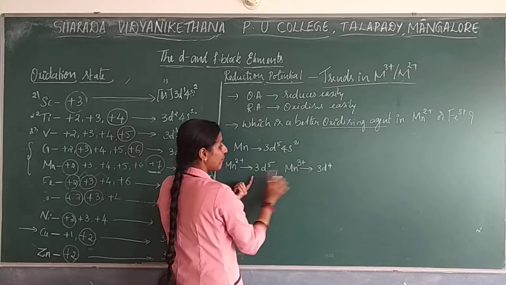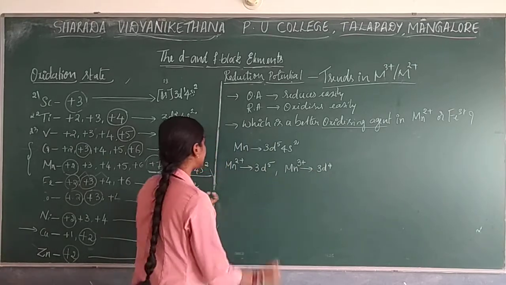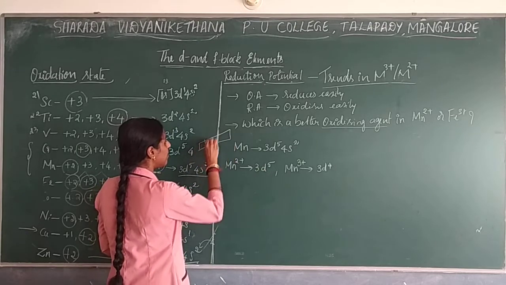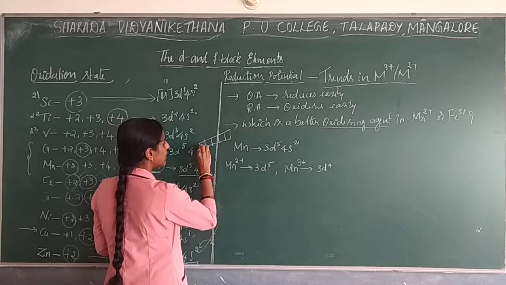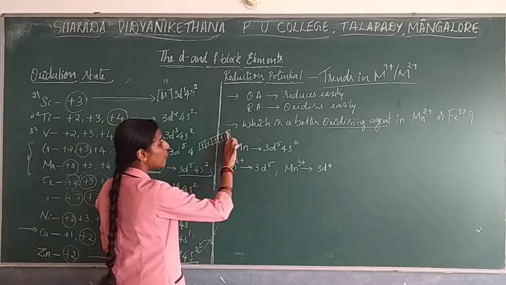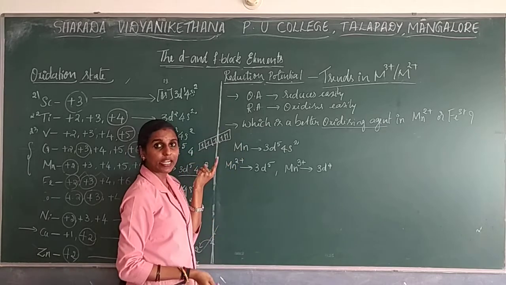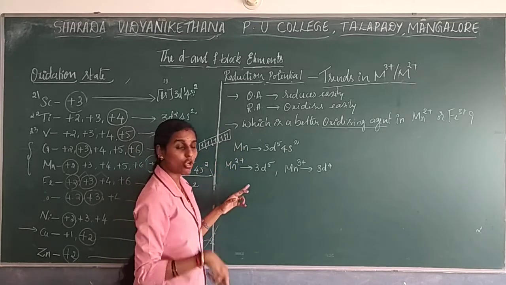So in these two, which is more stable? In the d orbital, you know 5 d orbitals are present. So here 5 electrons, 1, 2, 3, 4, 5 electrons. Here 4 electrons. As I said, if half filled or completely filled electrons are present in the shell, that will get more stability.